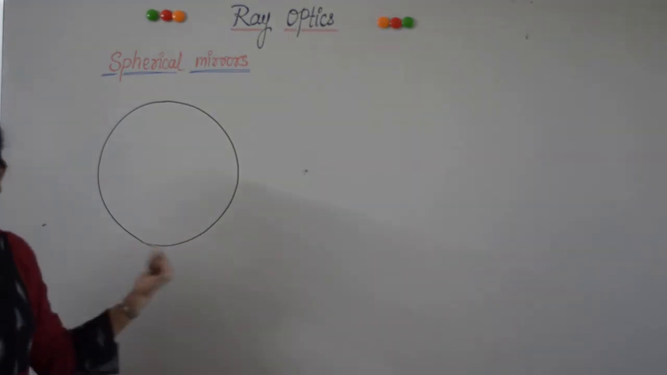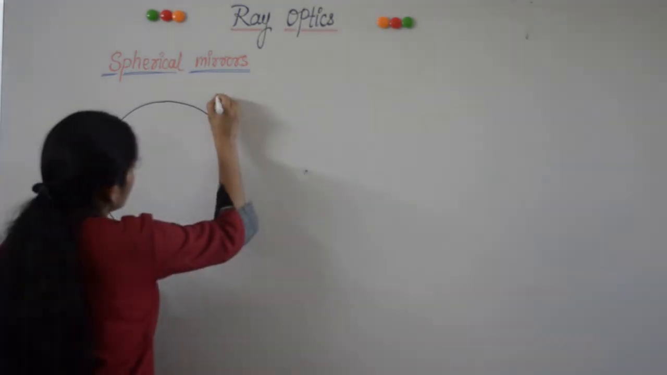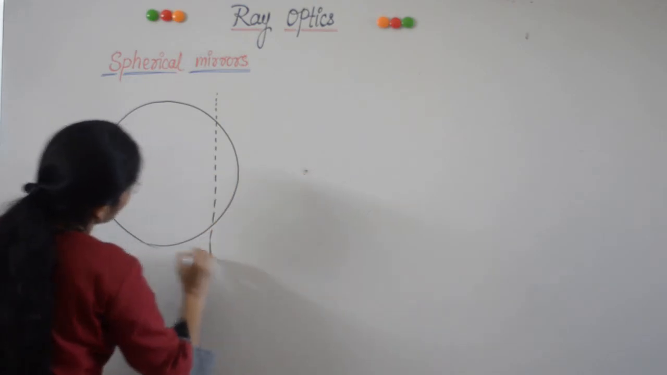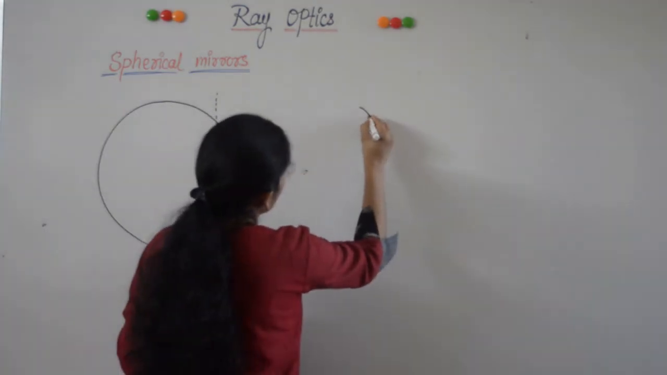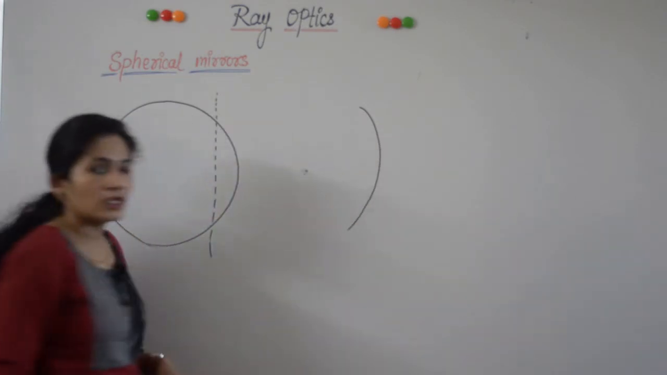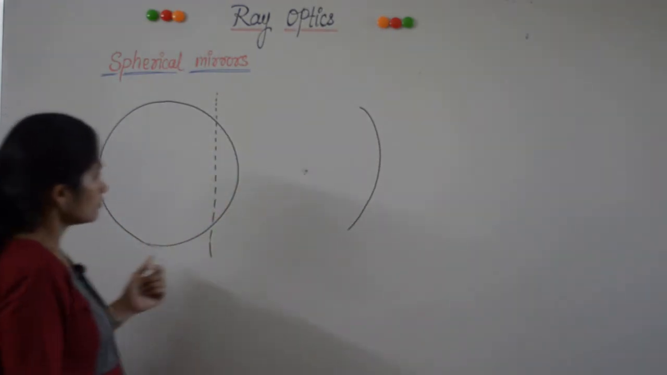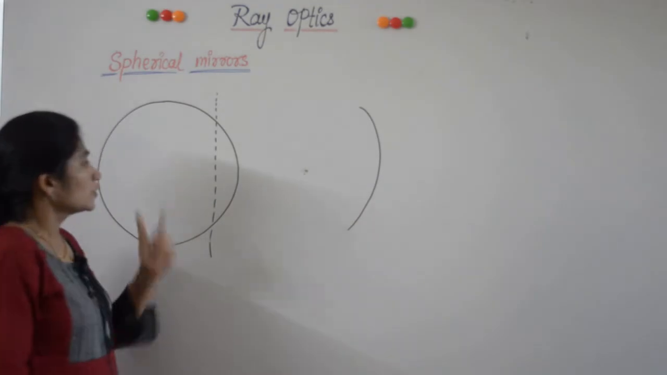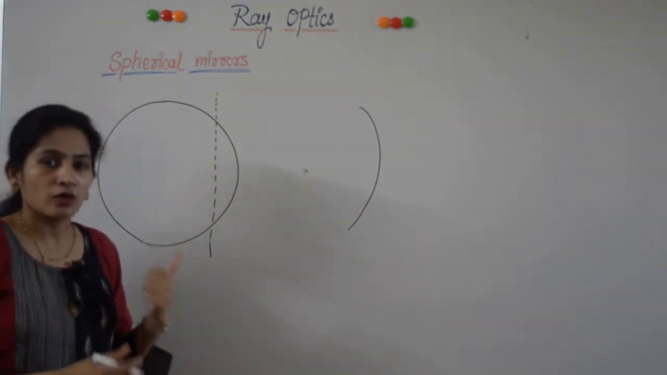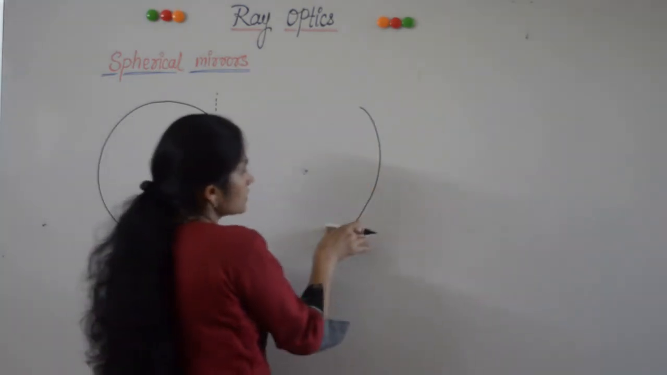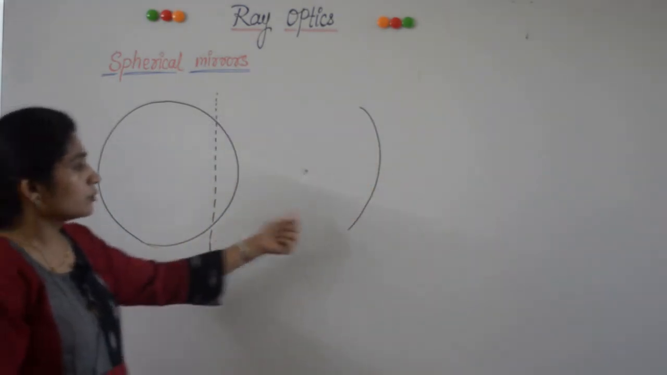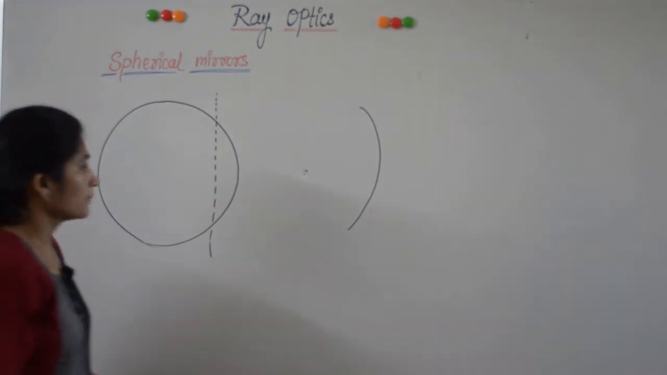If we take a hollow glass sphere and cut a small part of this glass sphere, then we get a spherical surface. There are two types of spherical mirrors, concave mirror and convex mirror. So can you tell me which type of mirror is this? Is this a concave mirror or convex mirror?